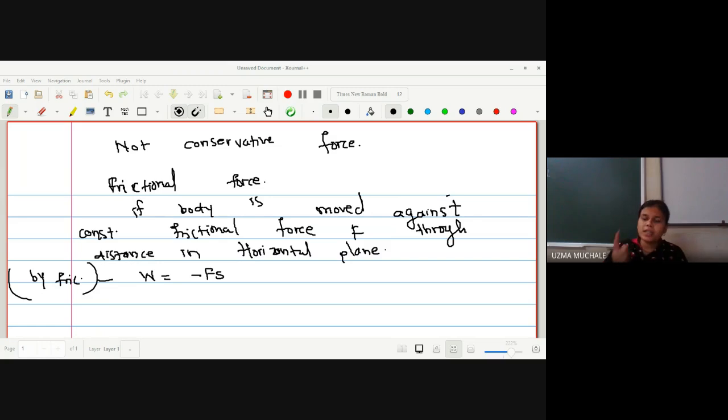Now, why is the negative sign introduced here? Because we are applying the force in the opposite direction, right? Friction is resisting your motion, right? It is just like an opposition. So we have an opposite force applied. In the direction in which we are moving, an opposite force is being applied, right? Because of that fact, we get a negative sign. And what is F? F is the force applied, into the displacement. It is nothing but your work done. Okay? Have you understood this one?